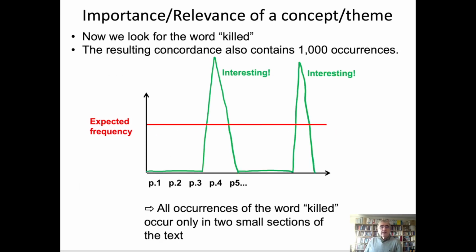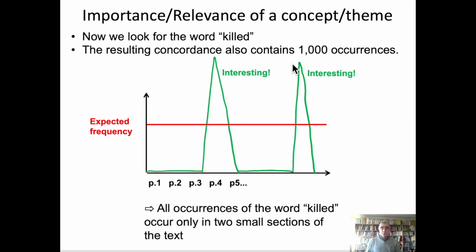On the other hand, let's say we are looking for the word "killed" in the same novel, and let's say that we also find 1,000 occurrences of this word. So the expected frequency is also 10. However, instead of having around 10 occurrences of "killed" on every page, we find out that we have 0 occurrences of the word basically everywhere, except in 2 particular locations in the novel.